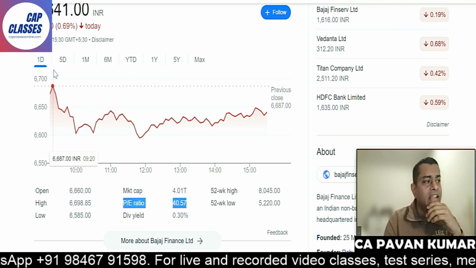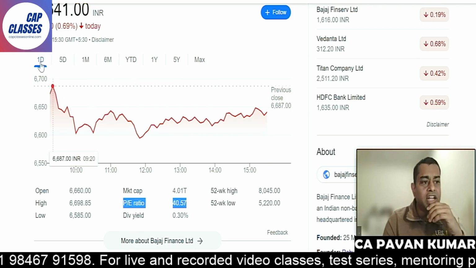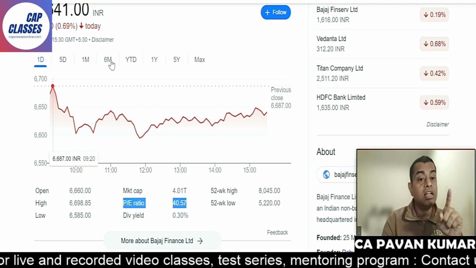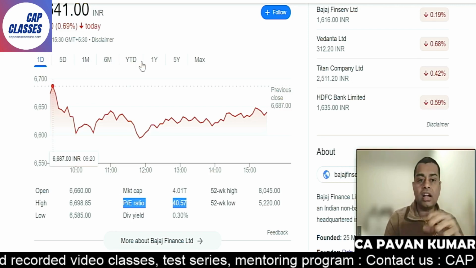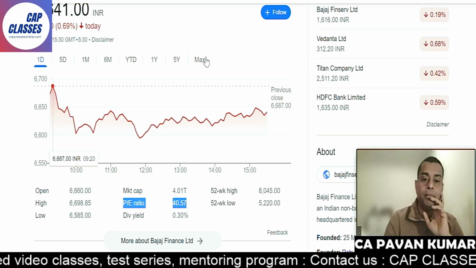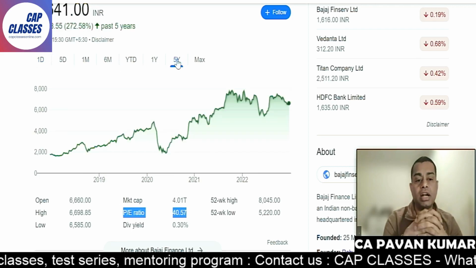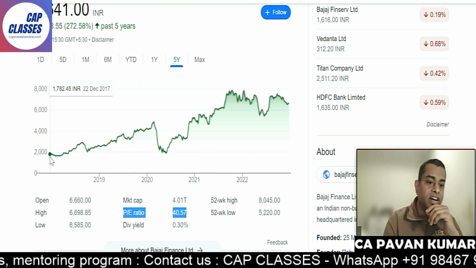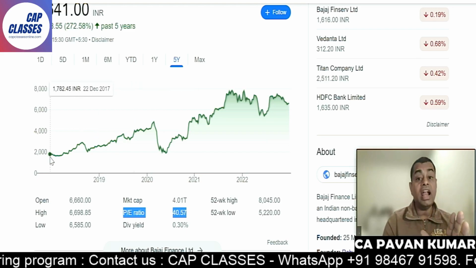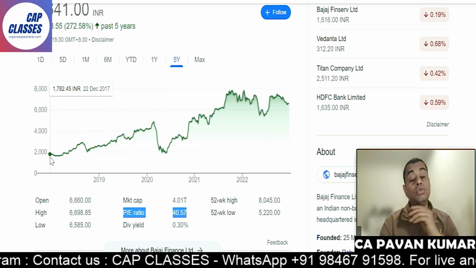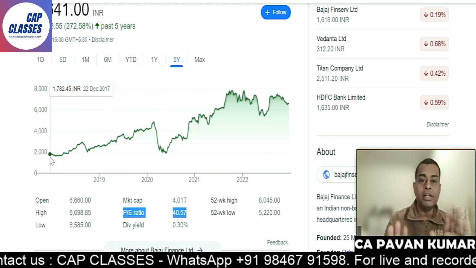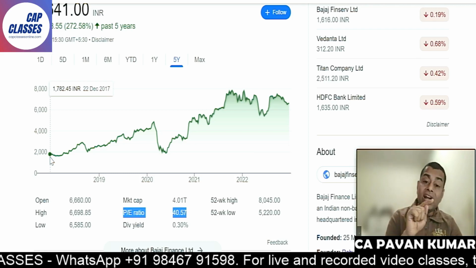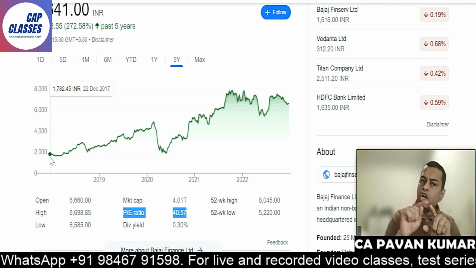Now let us see here. This is the 1 day chart. If you want, you can see the 5-day chart, 1 month chart, 6 months chart, year to date, 1 year chart, 5-year chart, maximum. Let us look at the 5-year chart. 5 years back, this was 1,700 and it came to 7,000, 8,000 within 5 years. That means already 5 times. And look at the curve, look at the elevation, look at the slope.